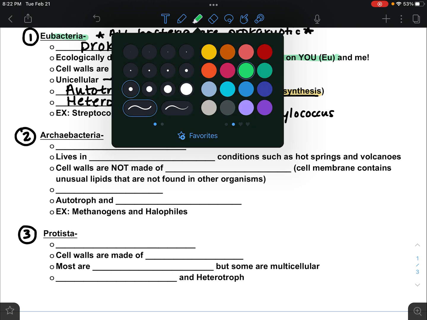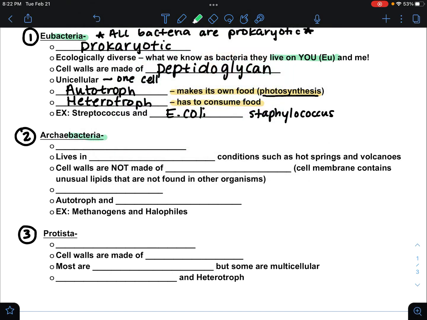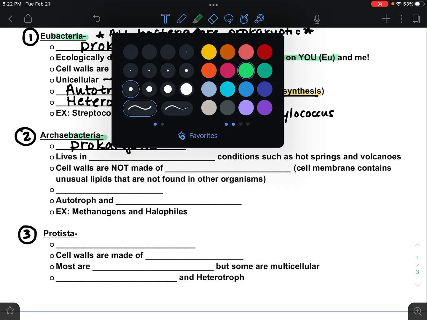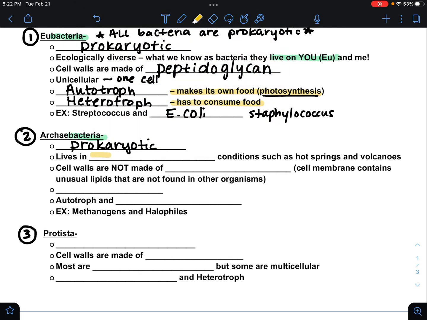Next, we're going to have Archaebacteria, and if you notice, it is also a bacteria, so it is going to be prokaryotic. The difference, though, is right here. Okay, make sure you know this little difference right here. These bacteria do not live in or around your body.